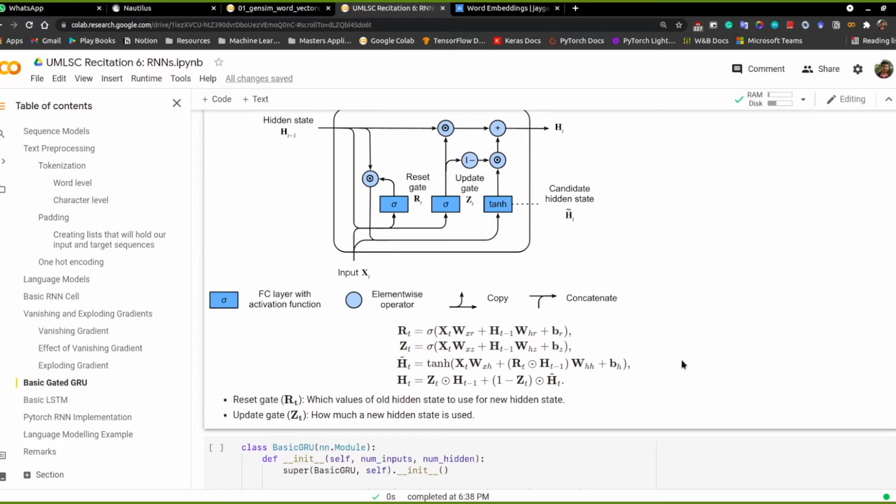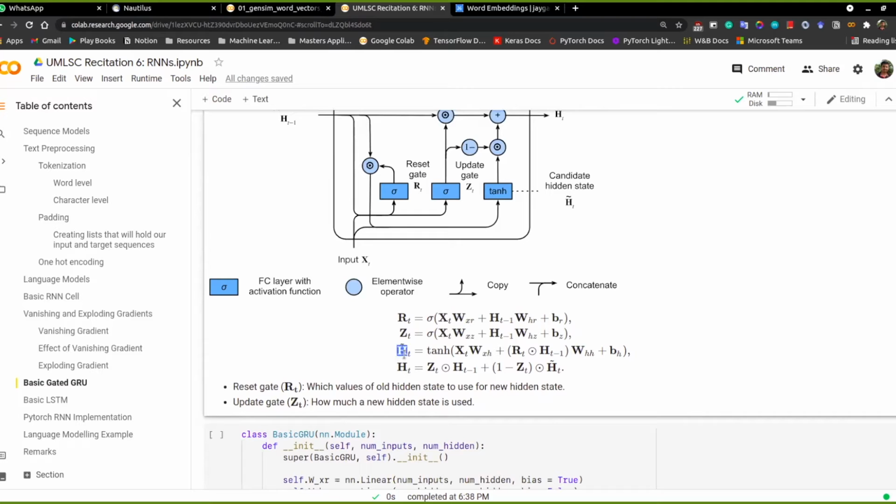So it decides how much information we are discarding from the previous hidden state that we have, and that becomes a new hidden state, H3 tilde. And we use this particular updated hidden state and the previous hidden state, and basically we update the actual overall hidden state. And this hidden state is propagated towards the next time step. So this is a bit of using these gates in order to control the flow of information.